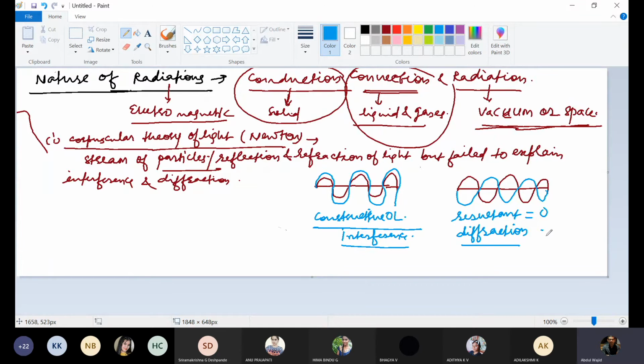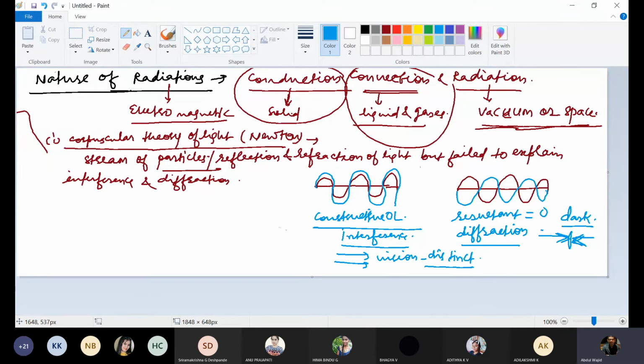But if two cars are coming from opposite directions, then this will be dark, this will be blurred. That's why you use the dipper now, so that you can see in the opposite direction. So this is called diffraction and this is called interference.